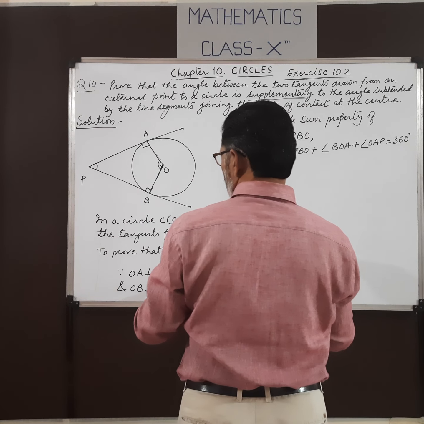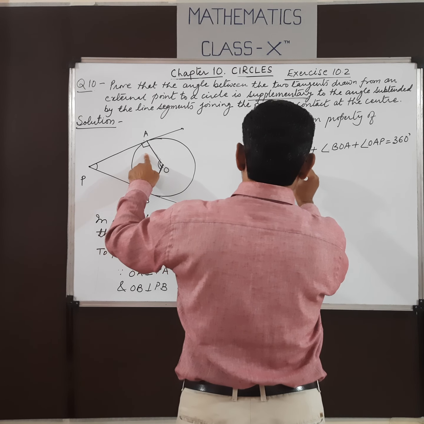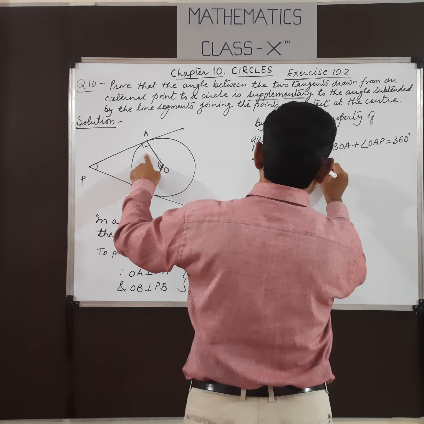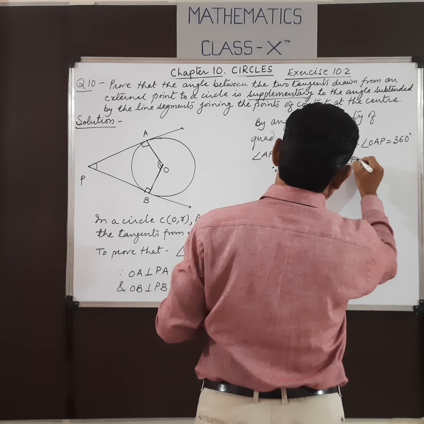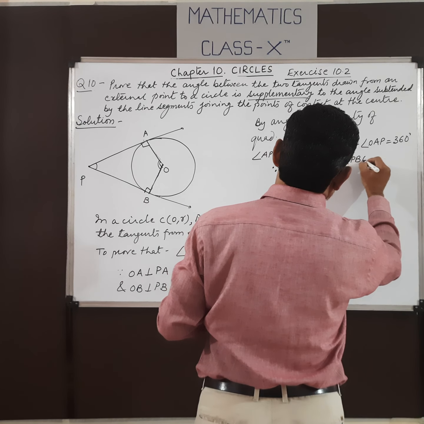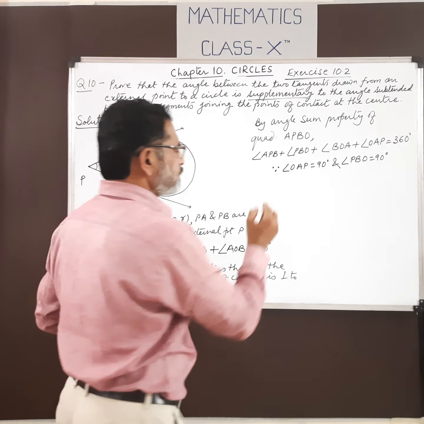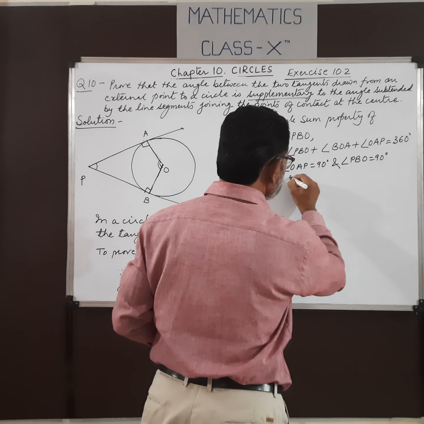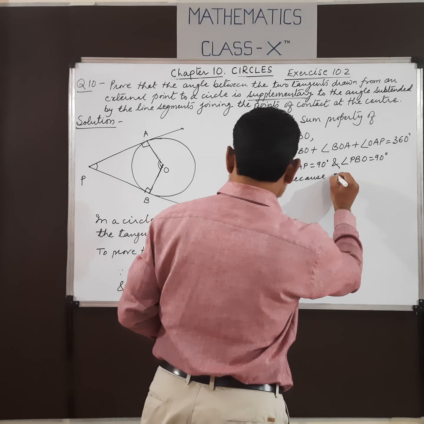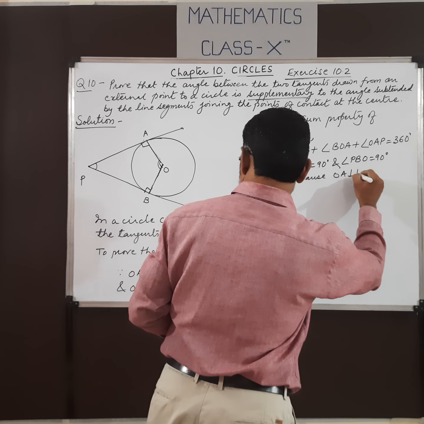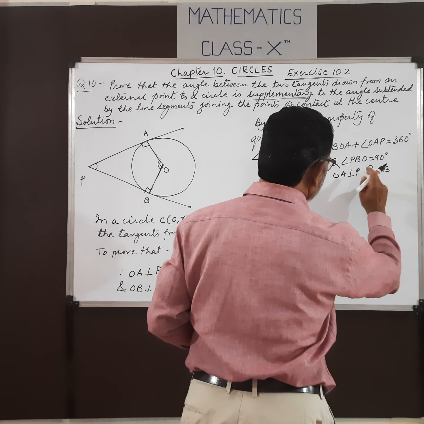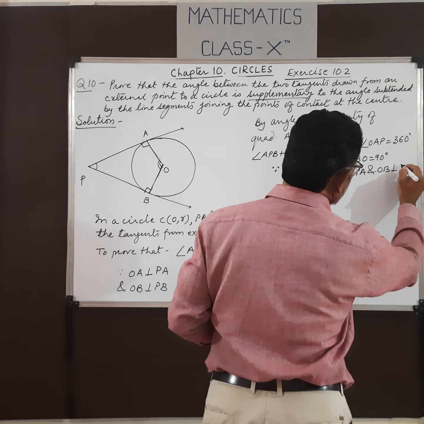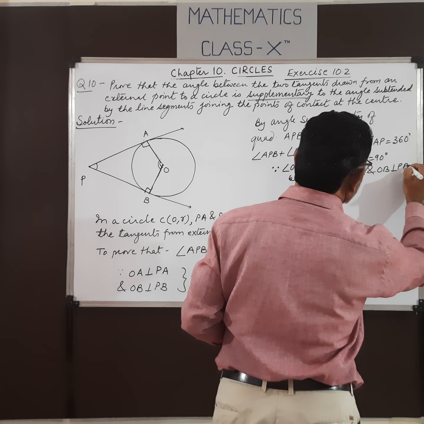Now since OA is perpendicular to PA, angle OAP is equal to 90 degrees, and angle PBO is also 90 degrees. From here, you can write because OA is perpendicular to PA and OB is perpendicular to PB.